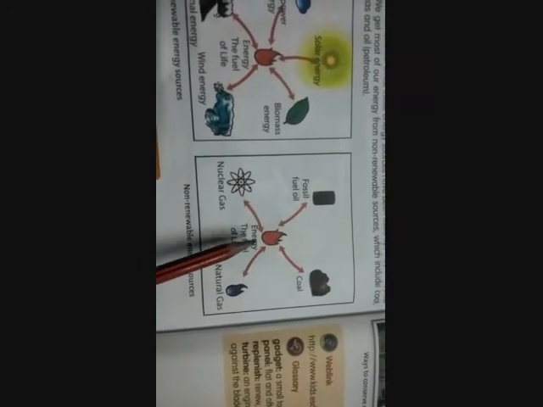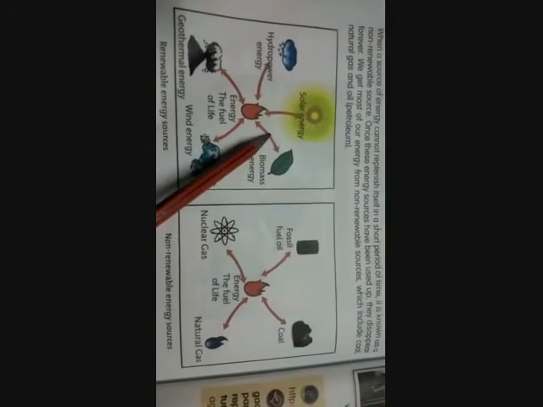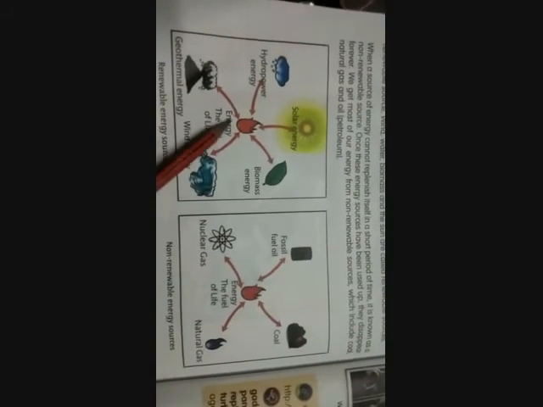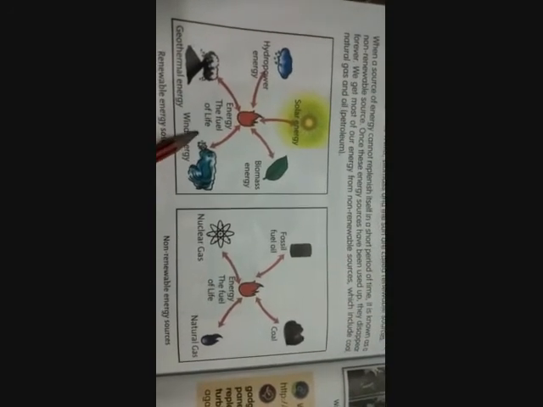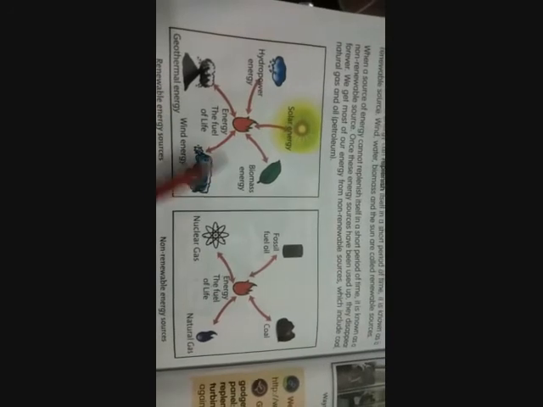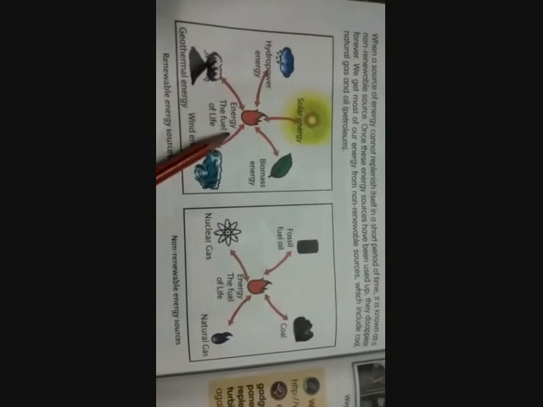They finish when we use them and take millions of years to form, right? Whereas here sun, water, wind and biomass are called renewable sources of energy as these do not finish when we use them and they can be renewed easily within a short span of time, right children?